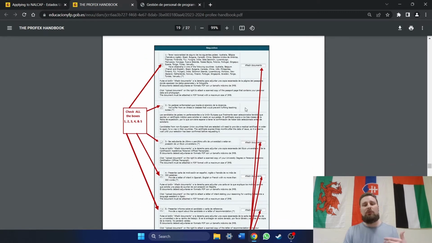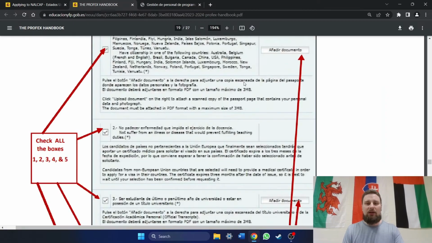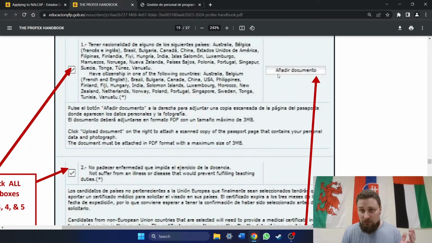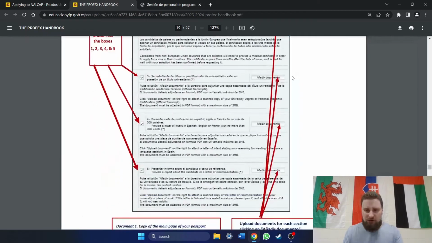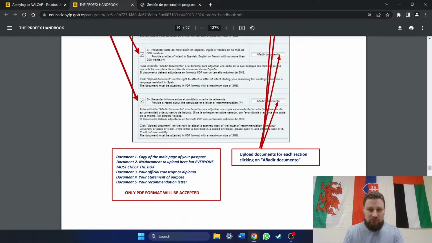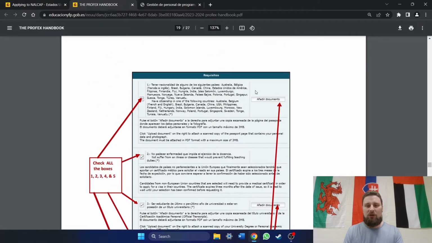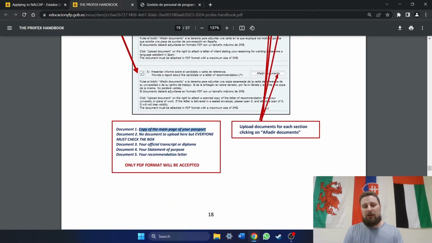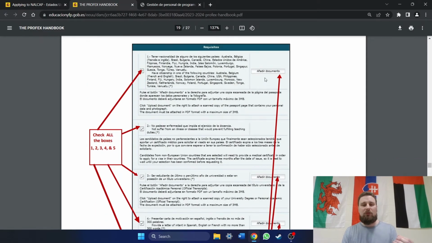This is where you're going to upload your 4 documents, okay? You're going to check mark these boxes on the left where the arrows are pointing, and then right here where it says Añadir Documento, that is where you're going to add the document that is required. And it's going to tell you which ones go where down here at the bottom. Document 1, copy of the main page of your passport. So at this top one, assuming this is the same in future years, make sure you're reading the handbook and you're doing what it tells you to do.